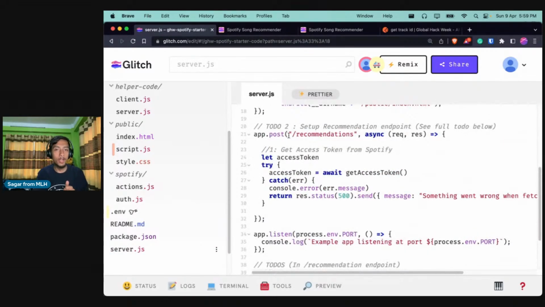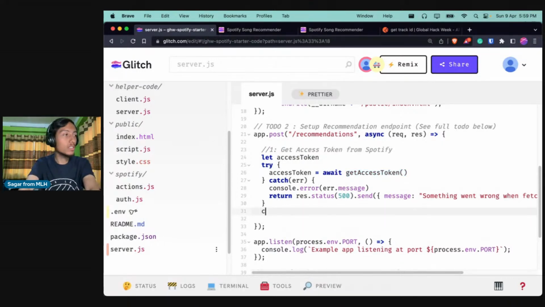But for now, what you need to understand is that in the server.js path, whenever we go to the slash recommendation route, the first thing that we are doing is to get the access token, and we are using a function called getAccessToken, and it contains all the API calls to the Spotify API, and we are getting the access token in return. So that is all we need to know, right? And in order to check, what you can do is console.log the access token.